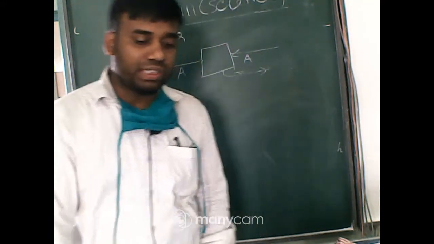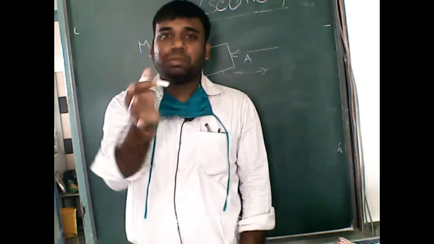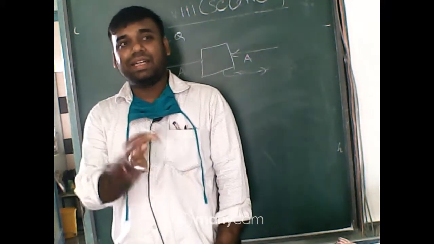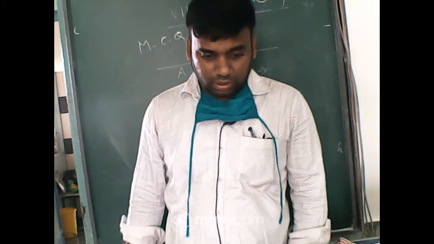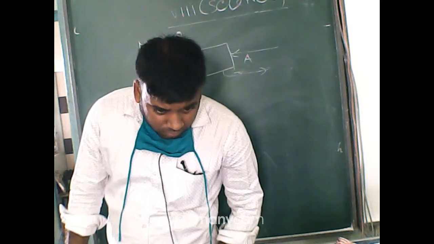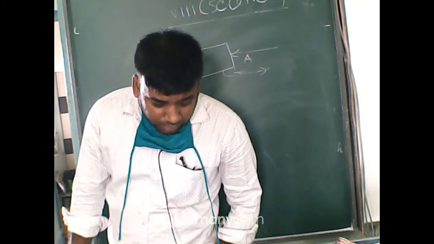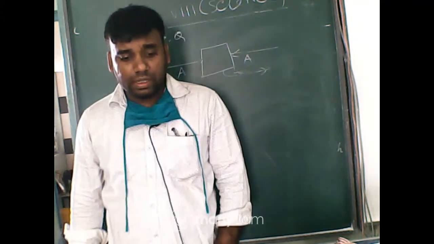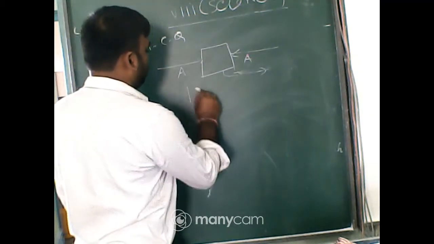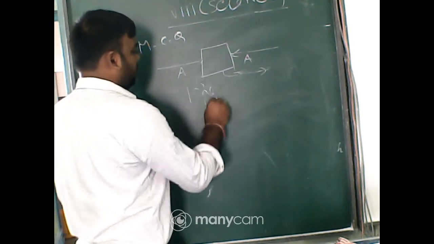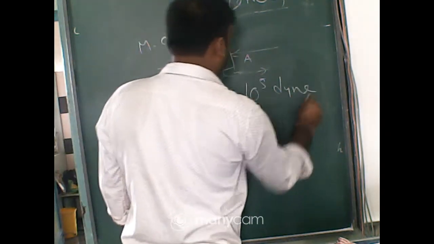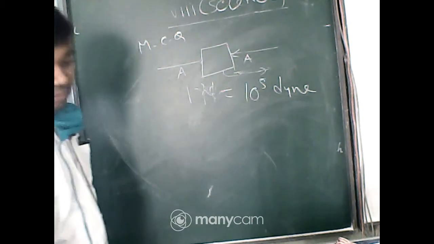Next question. What is the relation between Dyne and Newton? Quickly answer it. Kinton, a little bit of a mistake. Yes, Onnoy Laha. 1 Newton, that is 1 N, equals 10 to the power 5 Dyne. Okay, 1 Newton equals 10 to the power 5 Dyne.